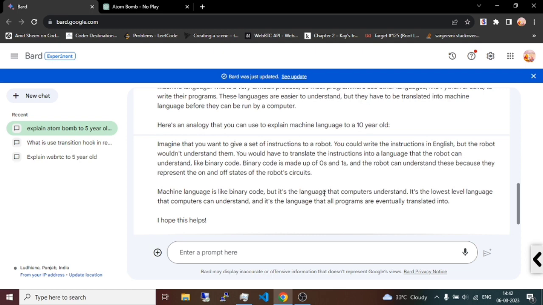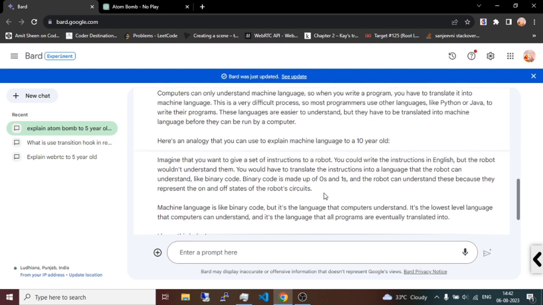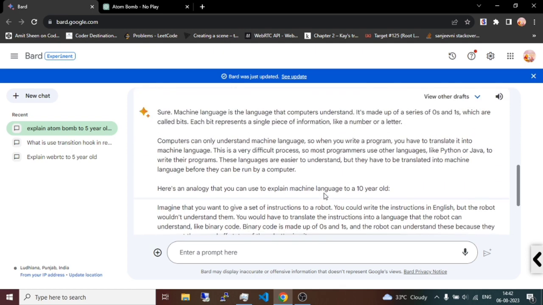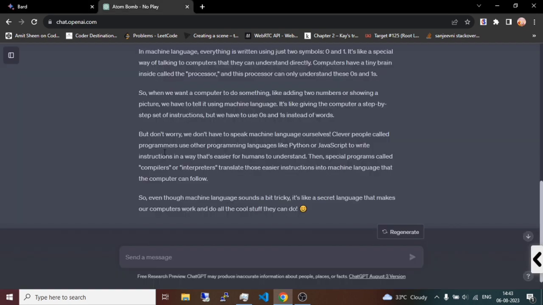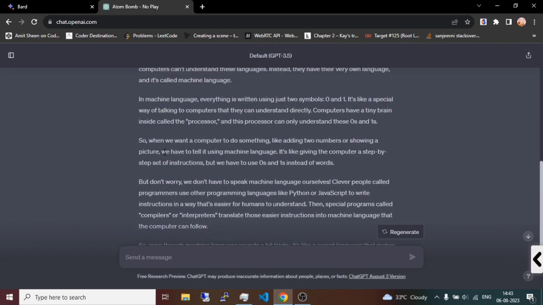So let's talk about the formatting of the answer here. The formatting of the answer from Bard is pretty impressive as compared to ChatGPT, and it also gives you examples. So let's get back to ChatGPT.